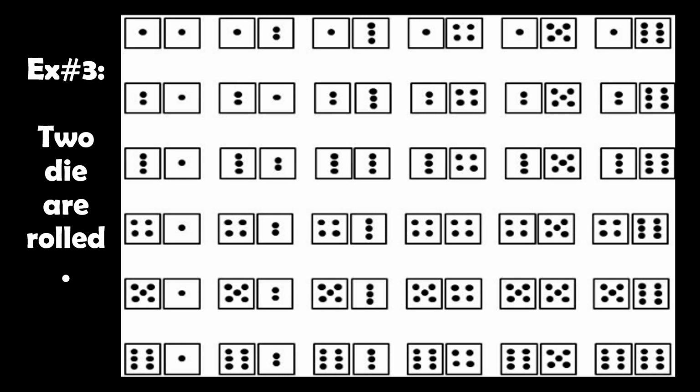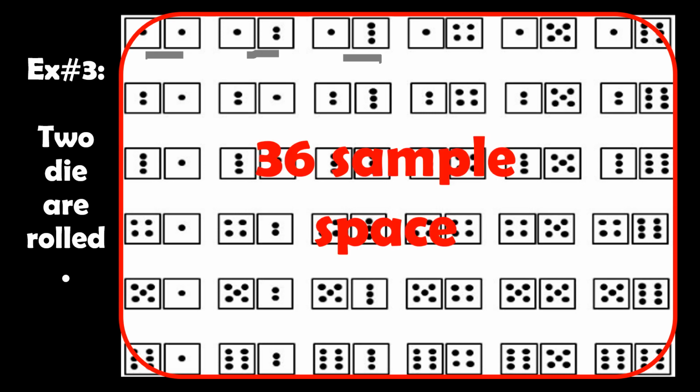Example number 3, 2 die are rolled. Okay, the singular form of dice is die. So when you roll two die, this is our possible sample space. So in the first roll, it can be two 1s, then a 1 and a 2, a 1 and a 3. So when you count all of them, the outcome is 36 sample space.